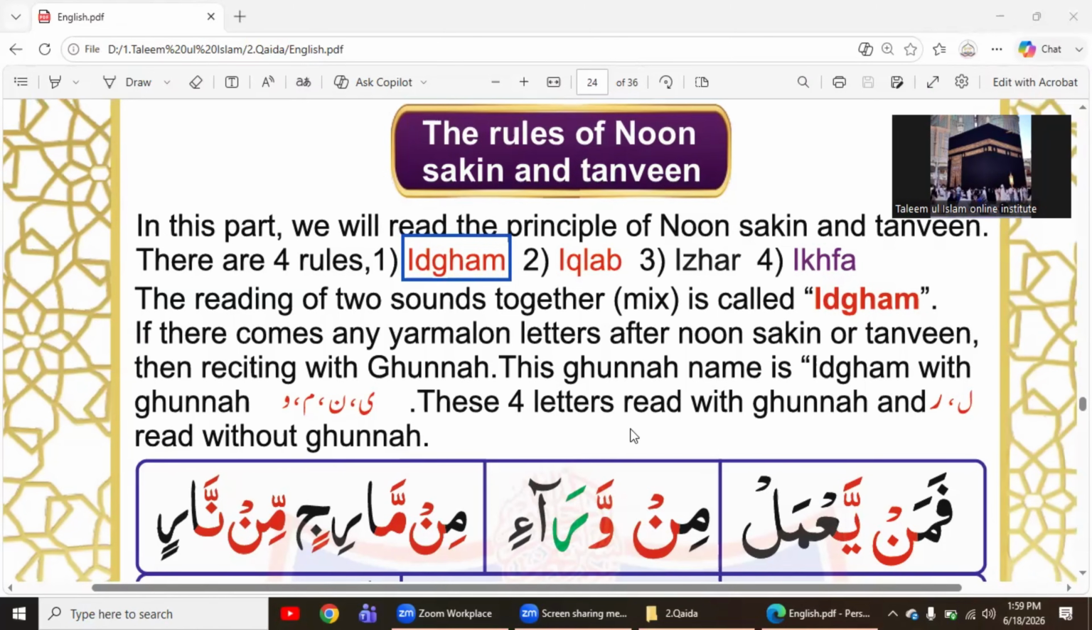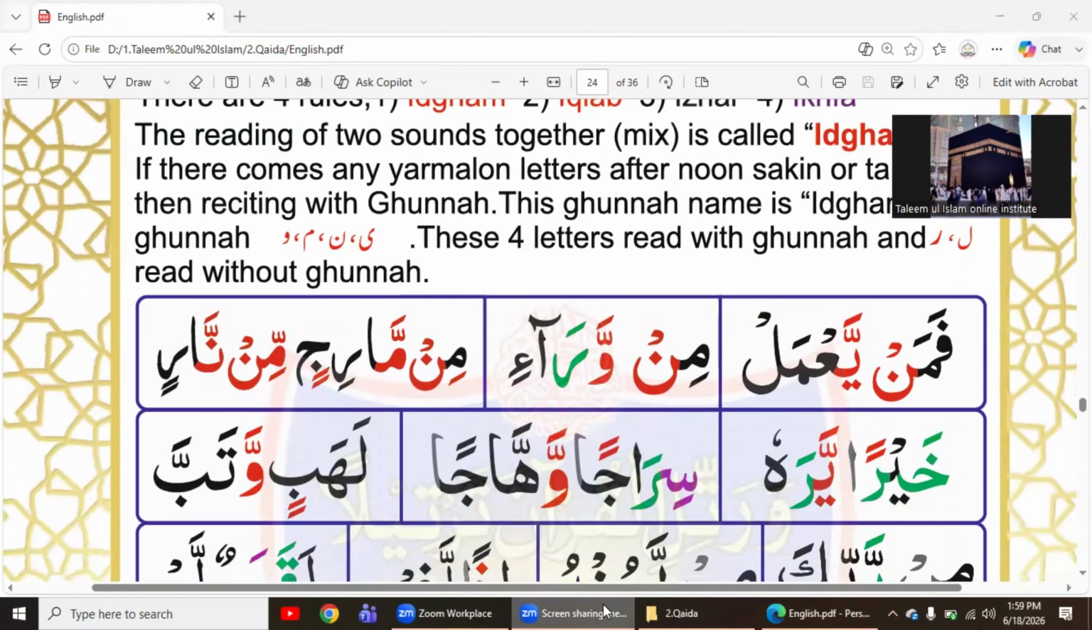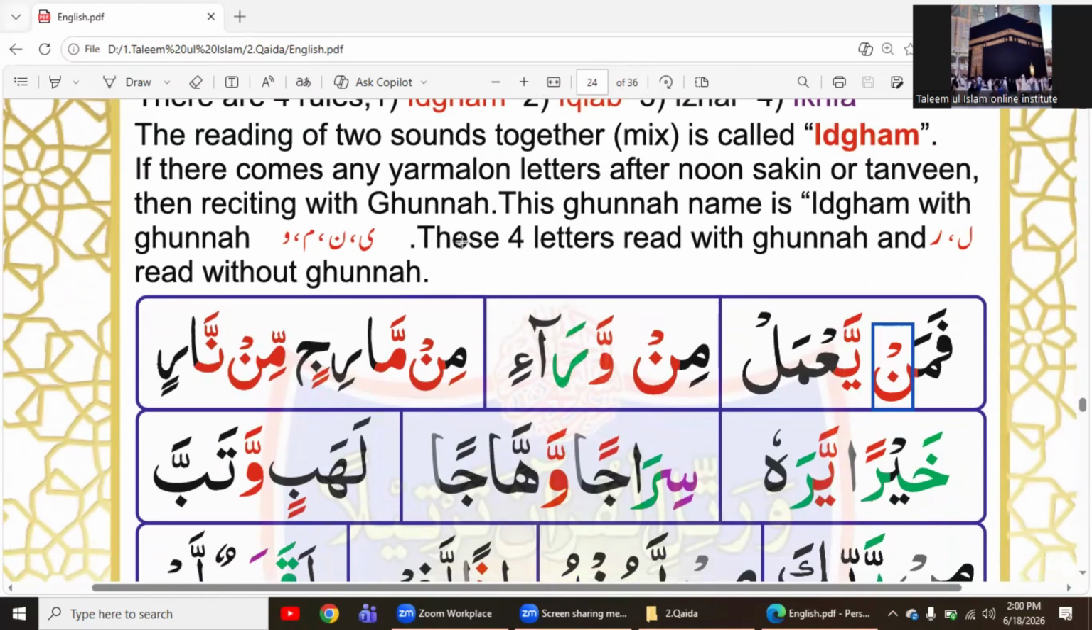So whenever we see any noon silent or tanween, we will check what is the letter after noon silent or tanween. If there is ya, noon, mim, waw, we will mix them and read them with gunna. If there is lam and ra, we will mix them, but we don't do gunna. So the first thing, what is idgham?